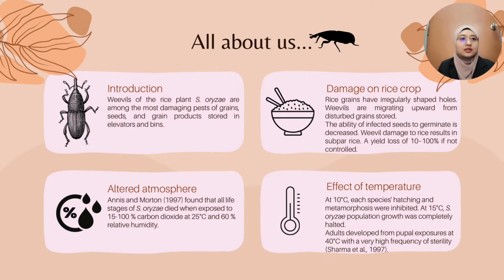Annis and Morton in 1997 found that all life stages of Cytopylus aureus died when exposed to 15 to 100% carbon dioxide at 25 degrees and 60% relative humidity. Nakakita et al. in 1987 looked at the effect of low temperature on Cytopylus aureus and found that at 10 degrees Celsius, each species' hatching and metamorphosis were inhibited. At 15 degrees Celsius, Cytopylus aureus population growth was completely halted. Adults developed from pupae exposed at 40 degrees Celsius with a very high frequency of sterility.